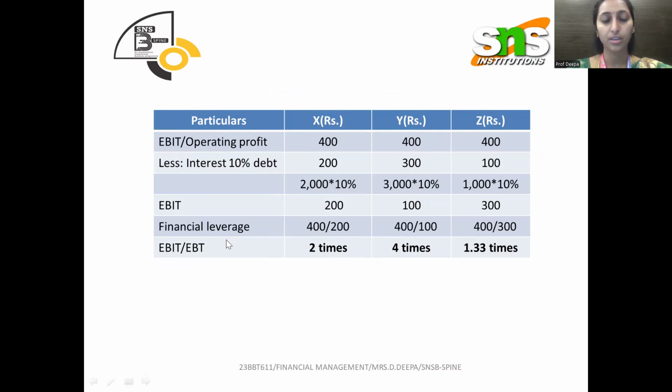What it indicates is that if sales increase by 1 time, EBT is going to increase by 2 times if we follow the first plan, that is plan X. Similarly for the rest of the plans: if sales increase by 1 time, then EBT, the profit, increases by 4 times. For the next one, profit increases by 1.33 times. So this is what the financial leverage answers if we follow the three different financial plans.